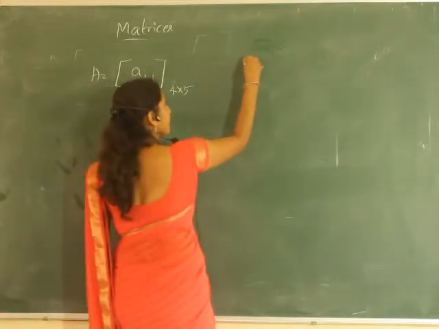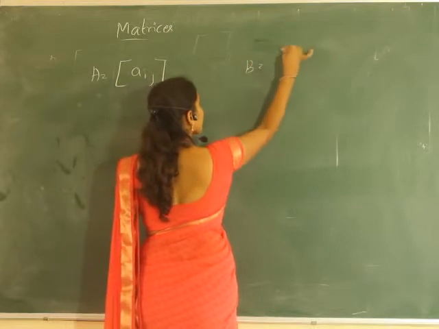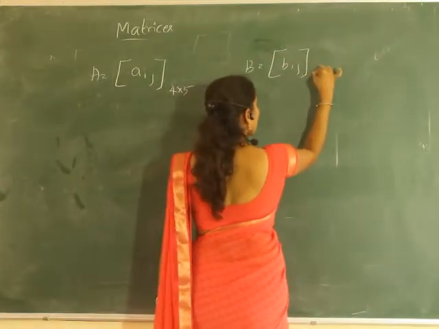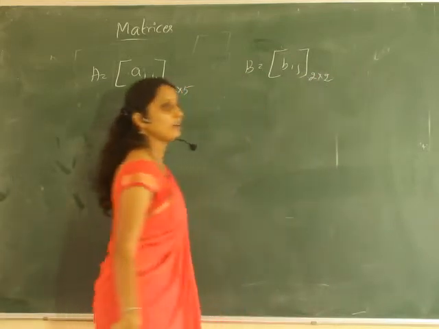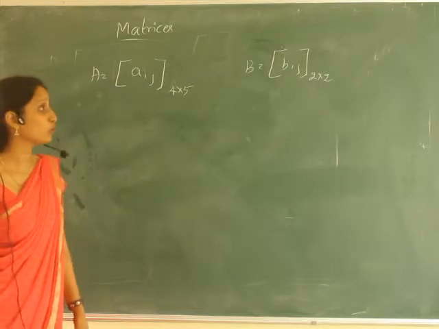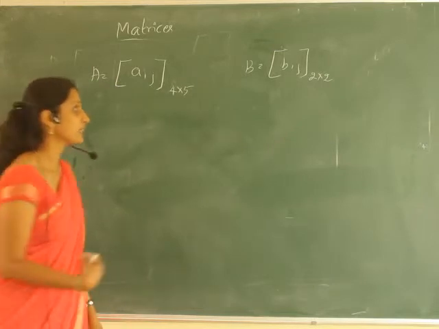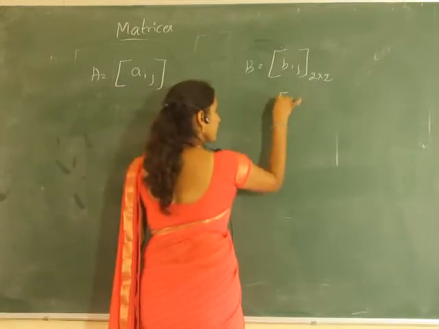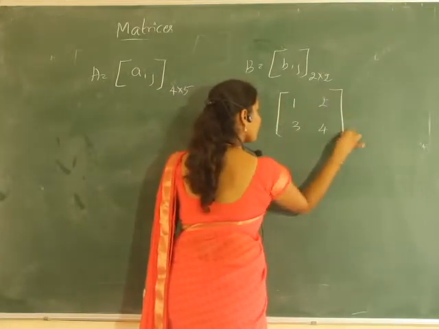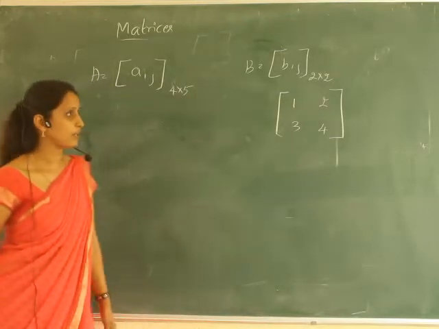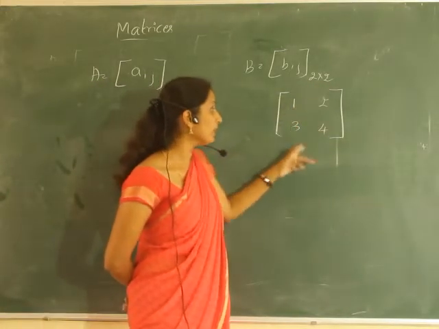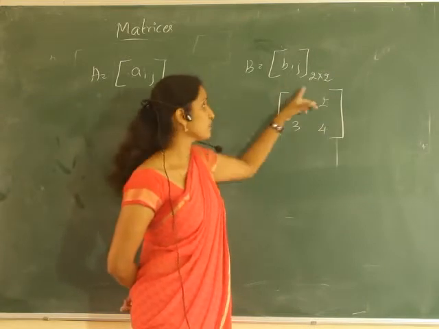Or if I write a matrix B, Bij of 2 by 2, a simple one, or 2 cross 2. How many entries are there in that? There will be 2 rows and 2 columns. So how many entries are there? 4 entries, that is 2 into 2.